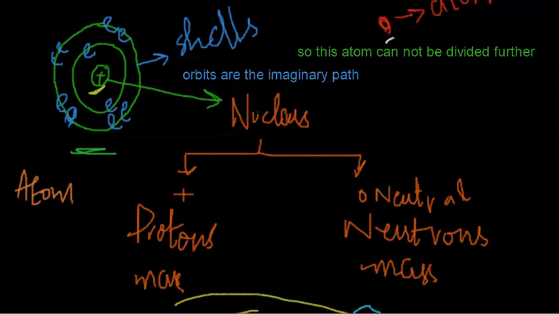The number of electrons orbiting around the nucleus is equal to the number of protons present inside the nucleus. The number of protons present inside the nucleus is referred to as the atomic number of that element. If a carbon atom has an atomic number 6, it means in the nucleus of the carbon atom, the number of protons is 6.